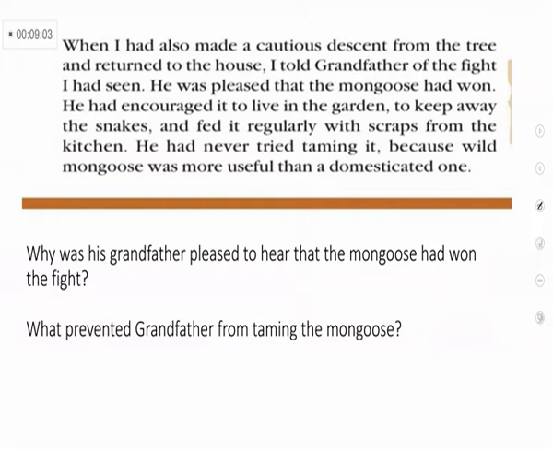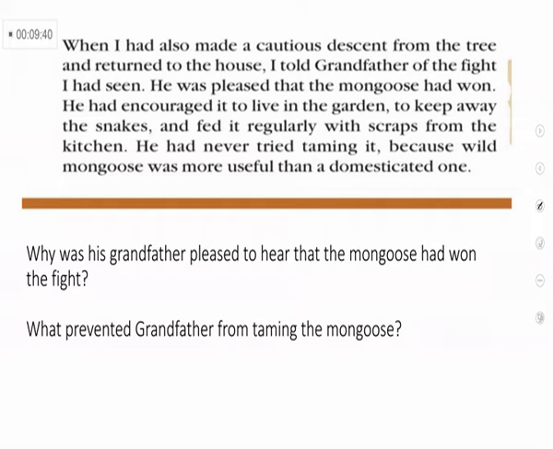Do you understand, my dear ones? Yes, I will explain to you. When I had also made a cautious descent from the tree. Who is I here? Yes, I is the boy. The boy came down after the fight, came down from the banyan tree and returned to his house, and he narrated the whole incident to his grandfather. And the grandfather was extremely happy. What was the reason? Because the mongoose had killed the huge black cobra in their garden.